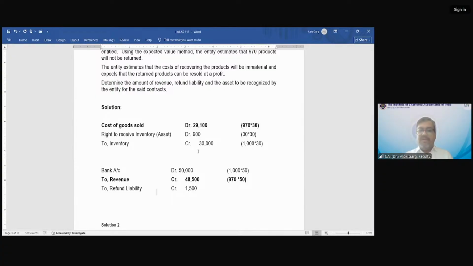Not clear? Refund liability. So remaining refund liability I'll recognize. What is my refund liability? 30 products multiplied by 50 rupees I have to refund. So I have to credit a refund liability of 1,500 rupees, against which I have a right to receive my inventory at 900 rupees. Correct? Entry has balanced. ये 600 का डिफरेंस क्या है? 600 का डिफरेंस है अनरियलाइज्ड प्रॉफिट. जब मेरे गुड्स मेरे पास वापस आ जाएंगे, सो मैं 30 रुपए की कॉस्टिंग पे रखूंगा. अगर मैंने बेच दिया होता तो क्या होता? तो मुझे उस पर 20 रुपए का प्रॉफिट और हो जाता.